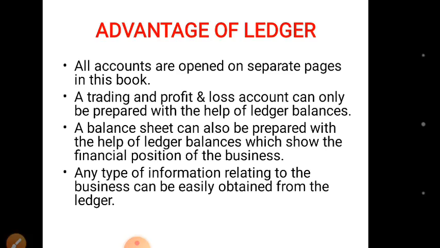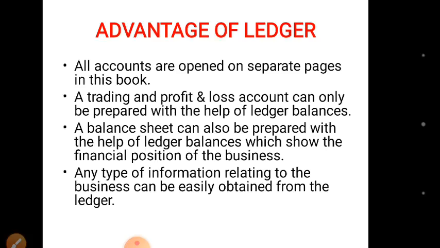Advantage of ledger. All accounts are opened on separate pages in the books. Suppose there is cash account, a separate page will be opened for cash account. A separate page will be there for purchases. A trading and profit and loss account can only be prepared with the help of ledger balances.